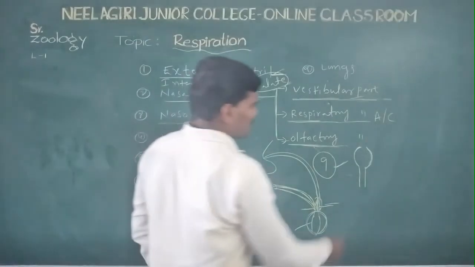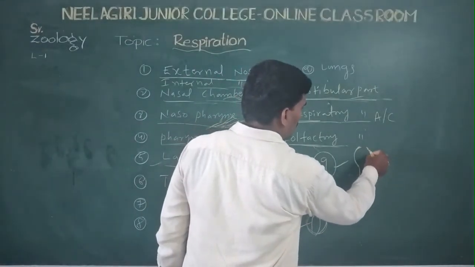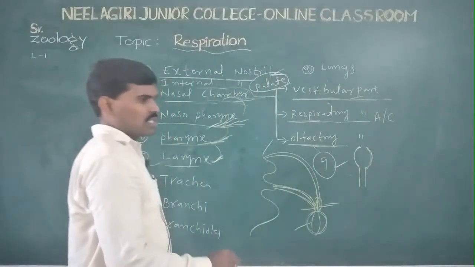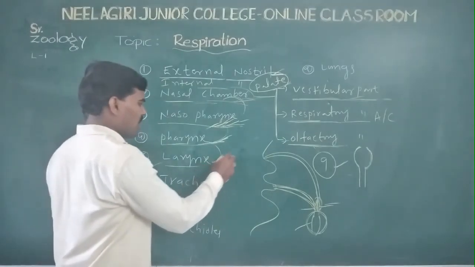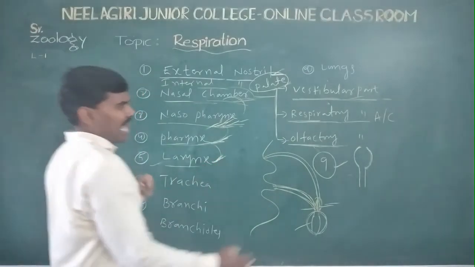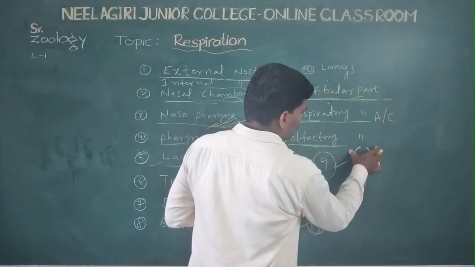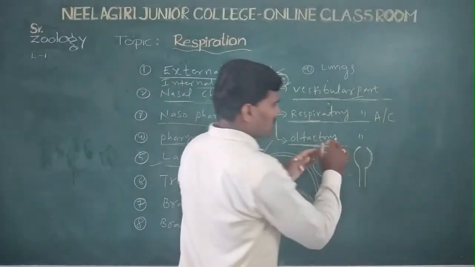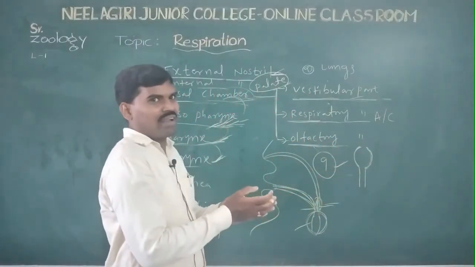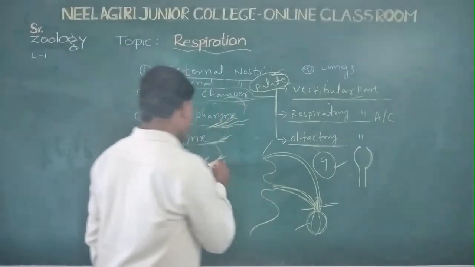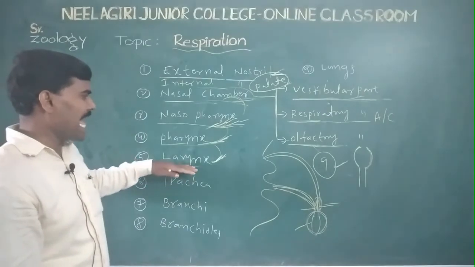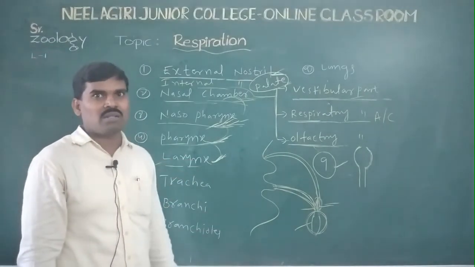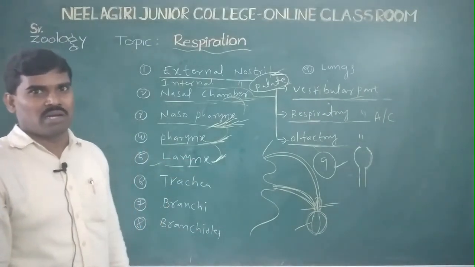So the larynx is the sound box or voice box, the sound producing organ. The larynx is a bulged, sac-like structure. In human beings, the larynx is the voice box or sound producing organ.